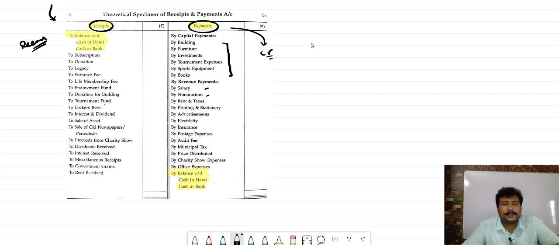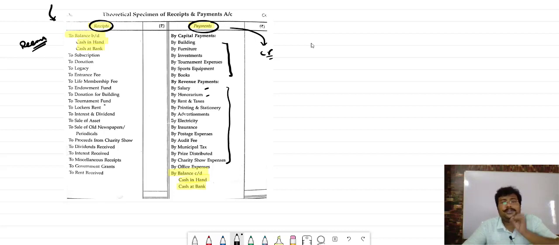Rent and taxes, print and stationery, advertisement, electricity, insurance, postage expenses, audit fees, municipal taxes, price distribution, charity show expenses, office expenses. All of these are regular expenses, not creating any assets. That's why they will be considered as revenue expenses, revenue payment. Okay. So these all are considered so.